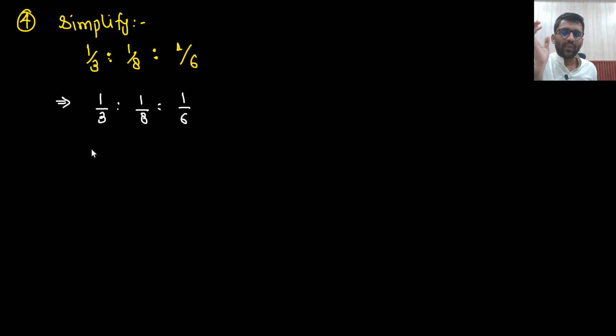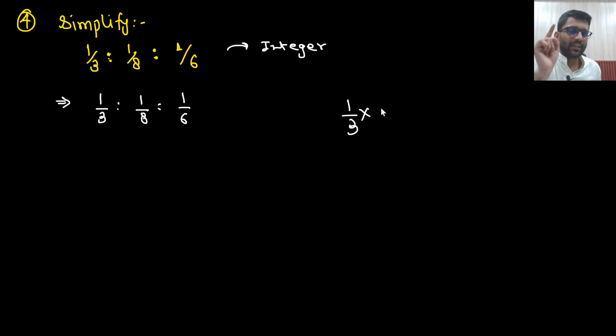Now what do I have to do? I have to make those ratios into integers. This is my target, that the ratios should look like integers. So I will multiply by the same number. Now what should that number be? That number should be such that it is perfectly divisible by 3, 8 and 6. Then only by multiplication will they be integers, right? Let's just say I multiply 1 by 3 by 12, then it will be an integer.